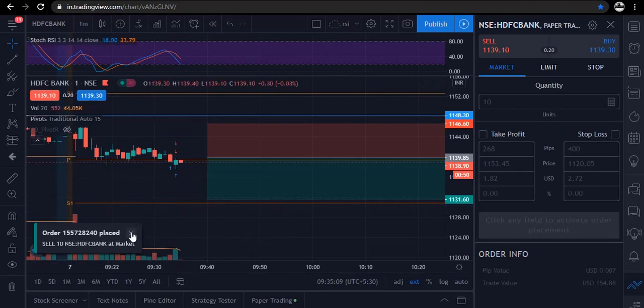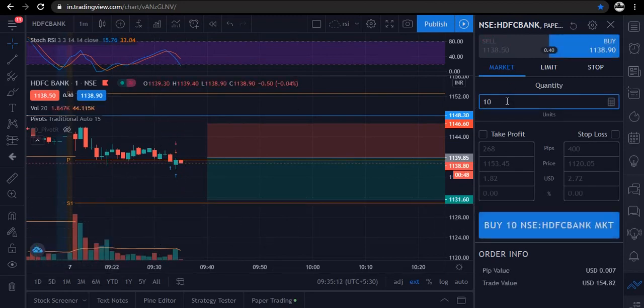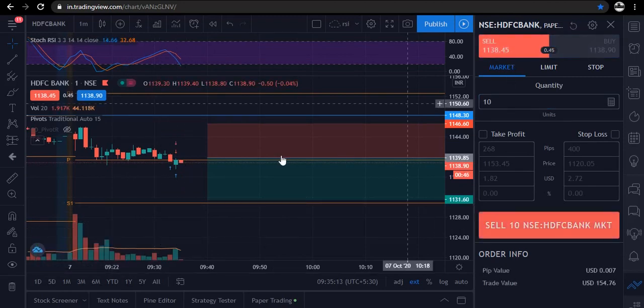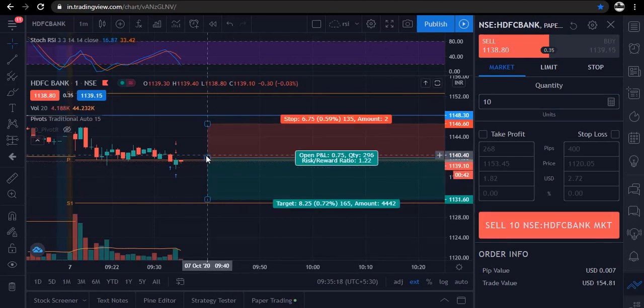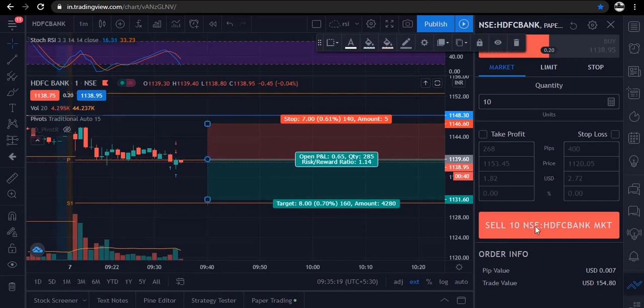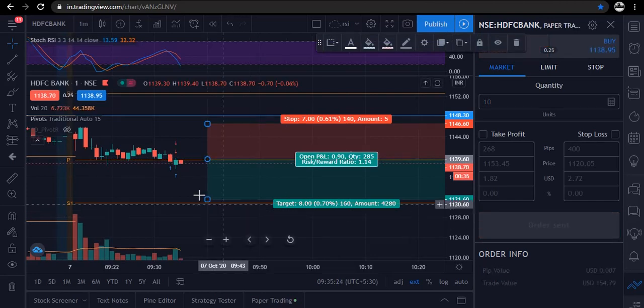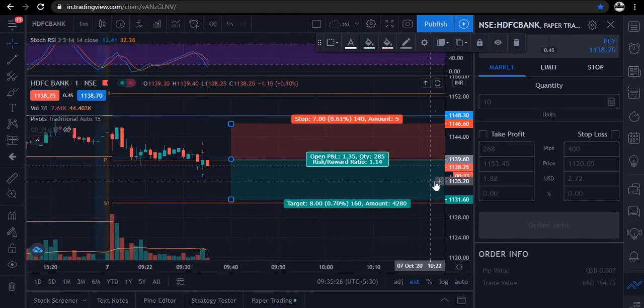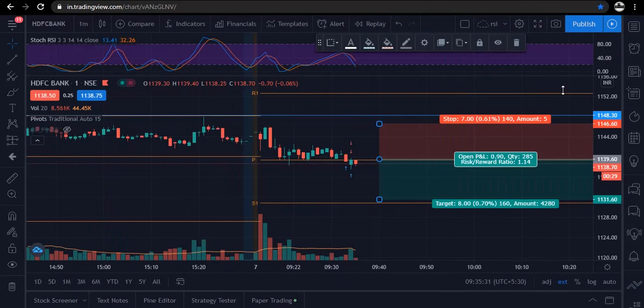So traders, I am seeing an opportunity in HDFC Bank for the sell side. So I am selling HDFC Bank with 10 quantities at market price. Okay traders, so our order has been sent. Let's wait for its execution.